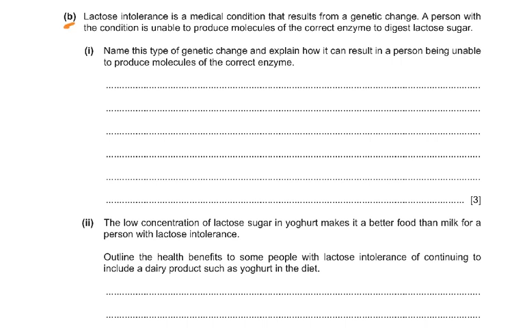Then coming to the B part of the question, lactose intolerance is a medical condition that results from a genetic change. A person with the condition is unable to produce molecules of the correct enzyme to digest lactose sugar. Name this type of genetic change and explain how it can result in a person being unable to produce molecules of the correct enzyme. What will have happened? Mutation.